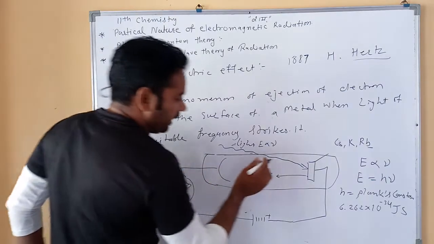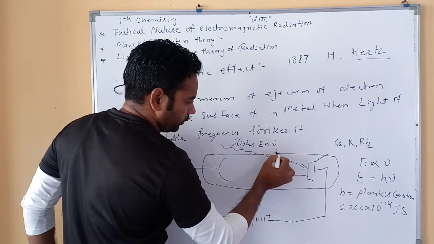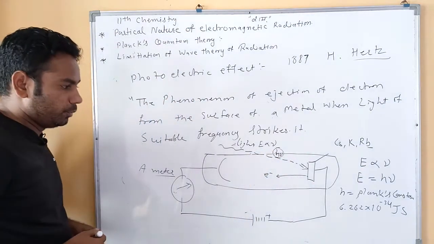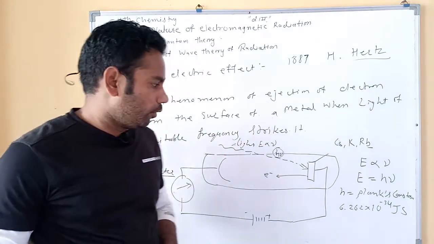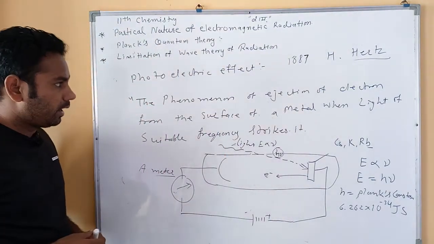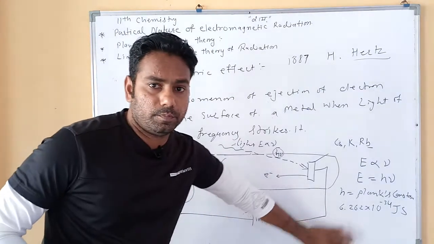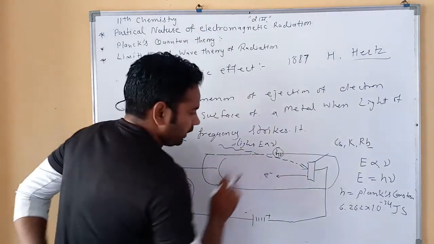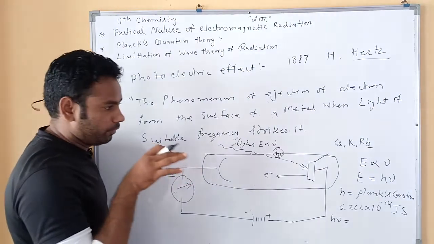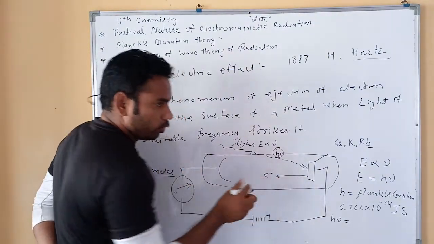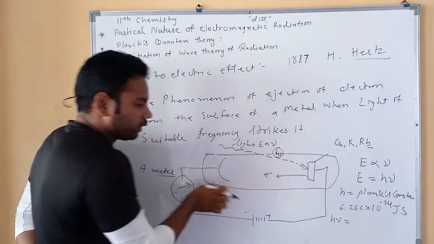Every photon of light has energy h nu. This photon energy is used for two works. If light strikes the surface of the metal, there are two works: one is ejection of electrons and the second is motion of electrons.